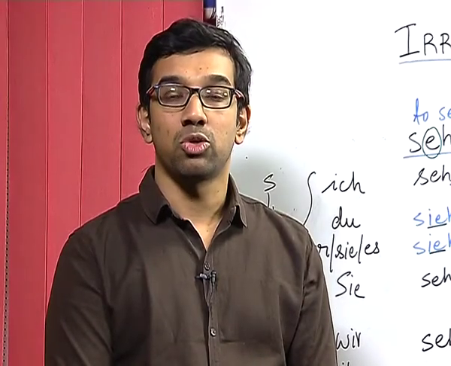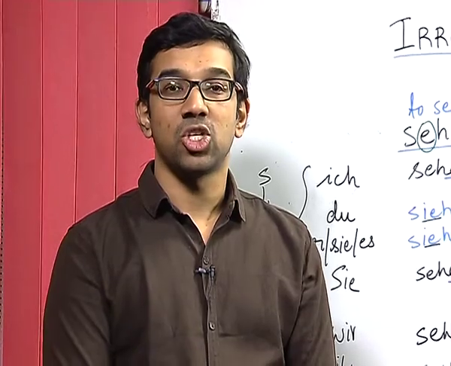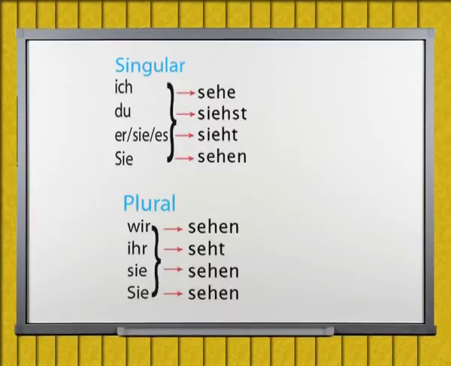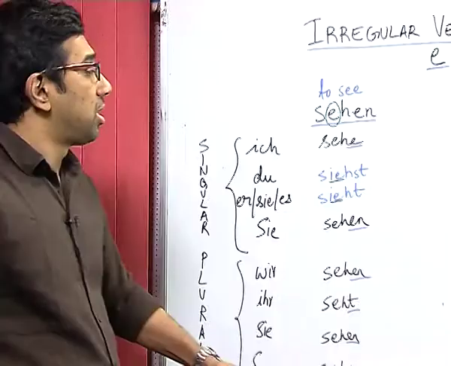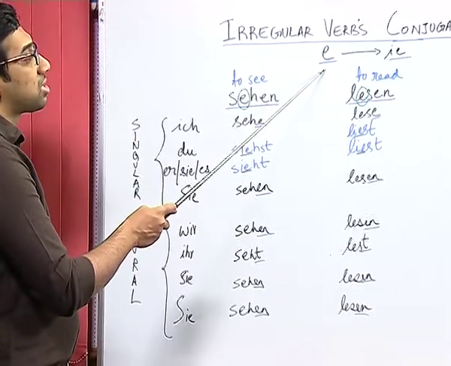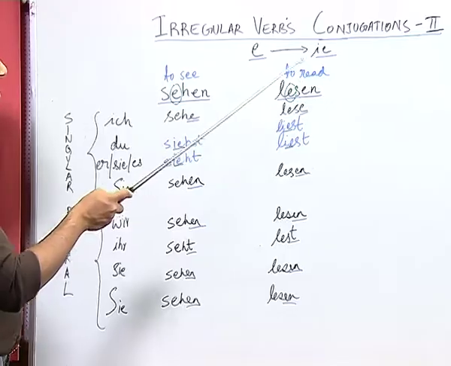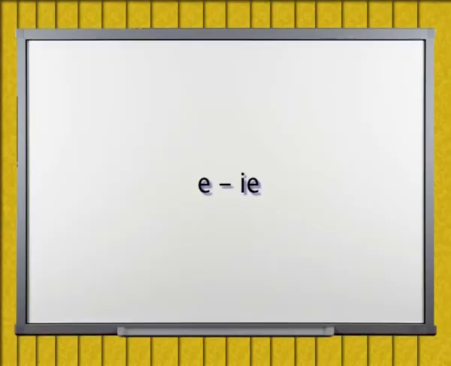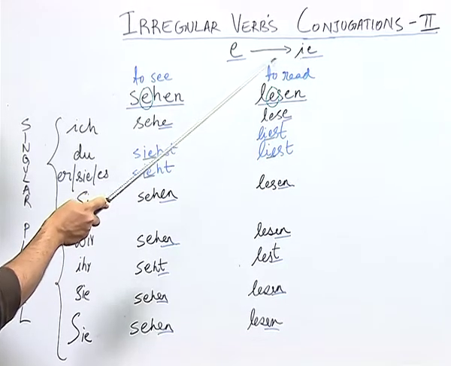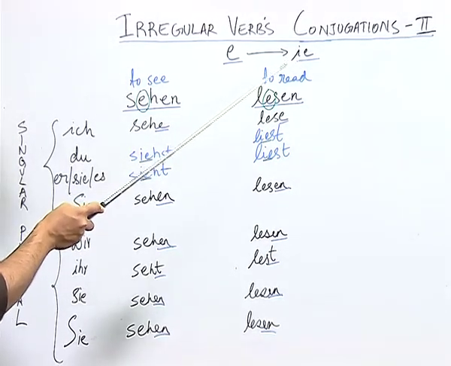Now, moving on to the other category of irregular verbs, where again there is a change in the vowel. In this category, the vowel E or A is replaced not by one vowel, but by two vowels, that is the vowels I, E, or in German, E and A. And this change of vowel happens in many verbs.